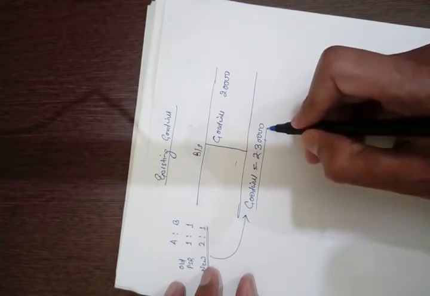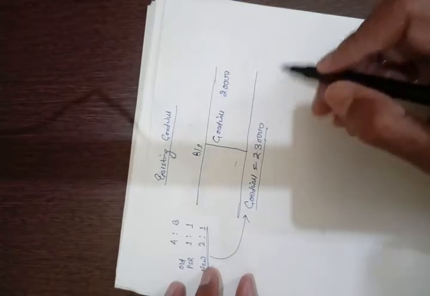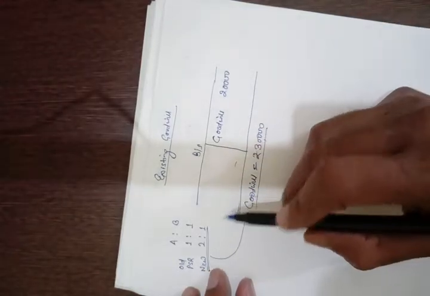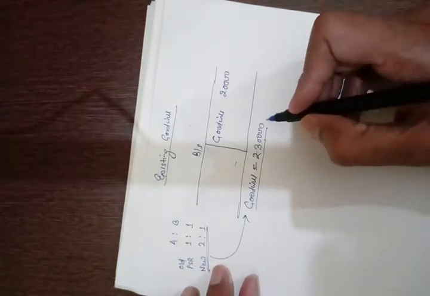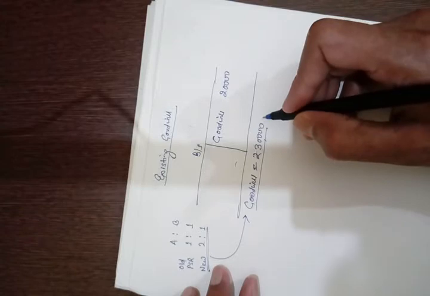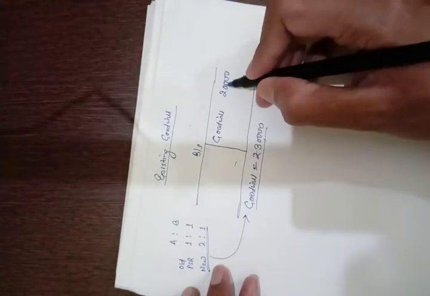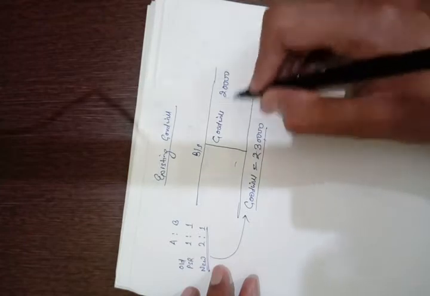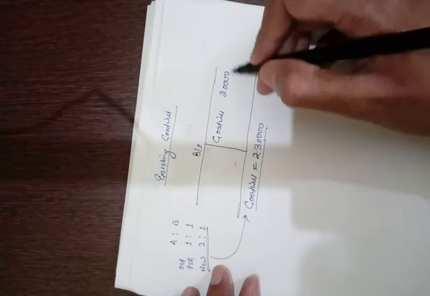This is the nature of goodwill, that the valuation of goodwill keeps on fluctuating. It does not remain constant. So on change of PSR, we shall adjust goodwill on the basis of current valuation. So what about this 20,000? This 20,000 could be either written off or retained as it is.